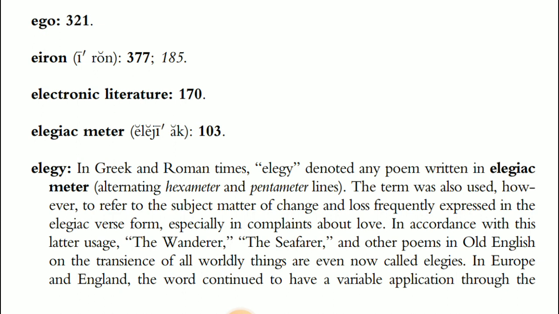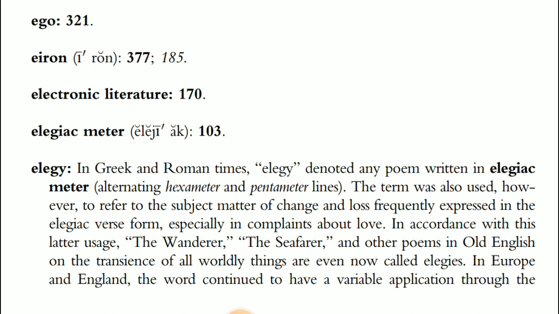So we can see that elegy is written in elegiac meter, which was alternating hexameter and pentameter. And elegy is a sad song, a death poem. We can see some examples: The Wanderer, The Seafarer, and some Old English poems.